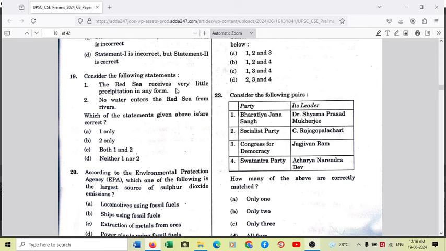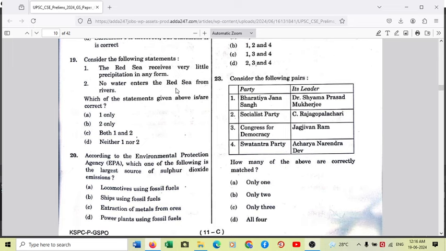So basically, the Red Sea does not get much freshwater supply either from the rivers, nor does it get much freshwater supply from an external source, which is rainfall. And that's why the salinity levels or salt content of the Red Sea is also high. So definitely very easy. Option C is the right answer. Both 1 and 2 are correct.